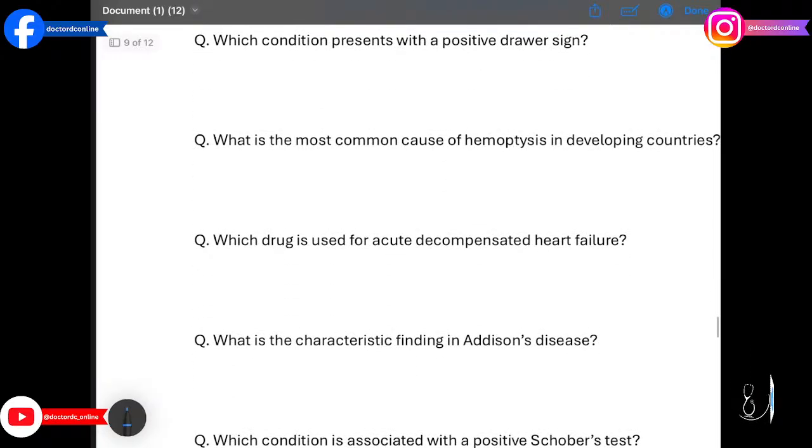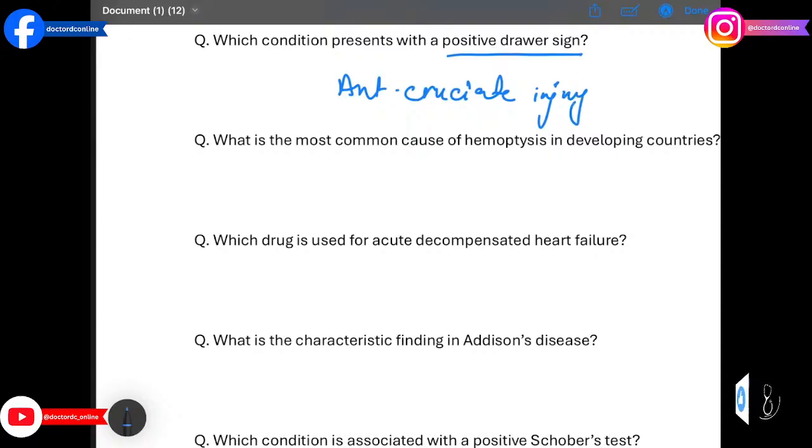Which condition presents with a positive drawer sign? The answer is anterior cruciate ligament injury. Laxity on anterior tibial pull indicates ACL tear.